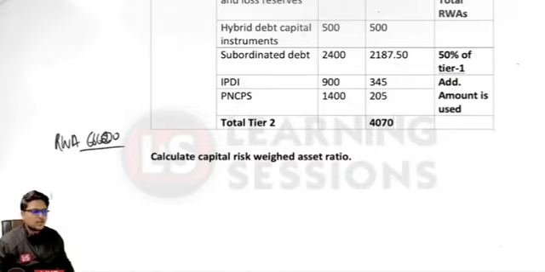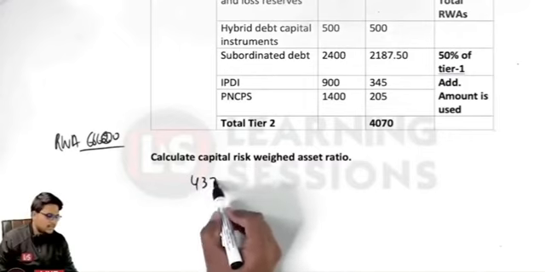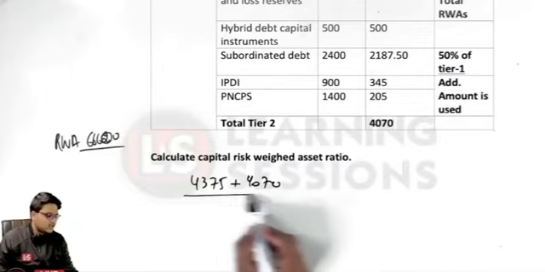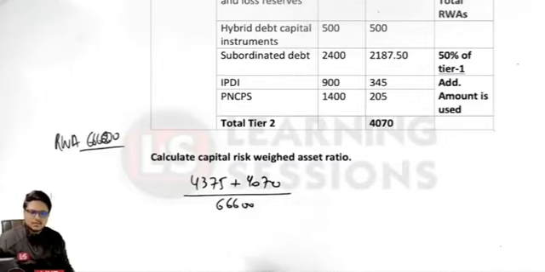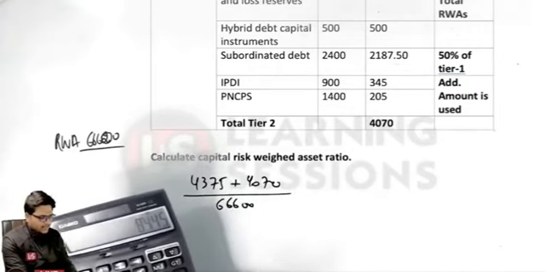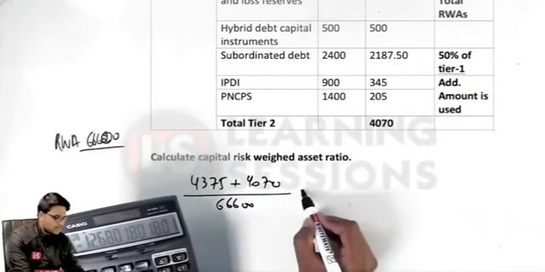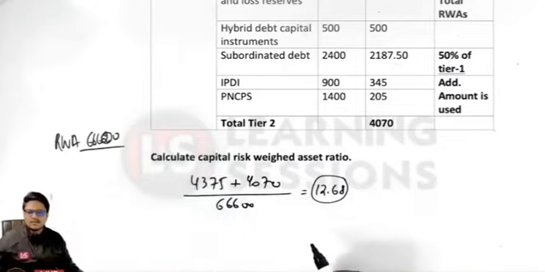So what is the formula related to the capital risk weight asset ratio? What is the total capital amount that you have calculated? It is 4375 tier 1 capital plus the tier 2 capital 4070, divided by the total risk weight assets, that is 66600. As simple as that. So it will be 4070 plus 4375 divided by 66600, and that comes out to be 12.68%.